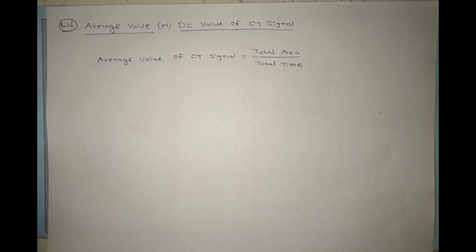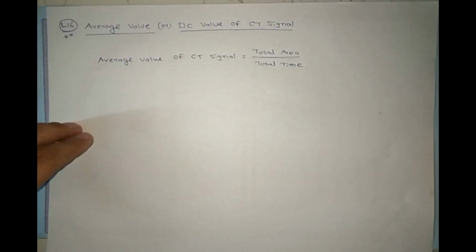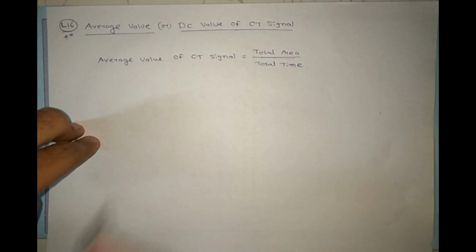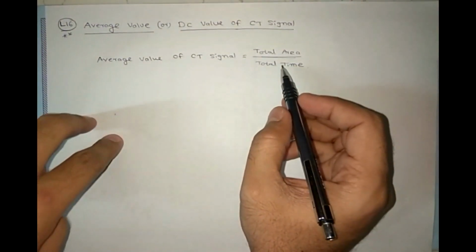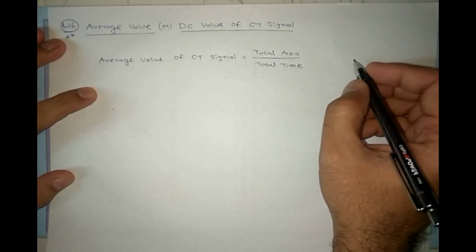Average value or DC value of a continuous time signal is a very important topic. Here, the average value of a CT signal equals total area divided by total time. So in a classroom, how will you find the average value?